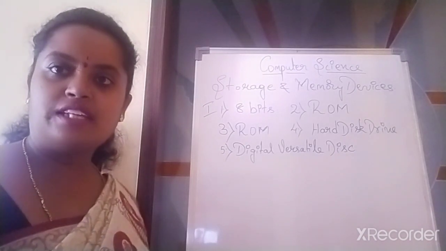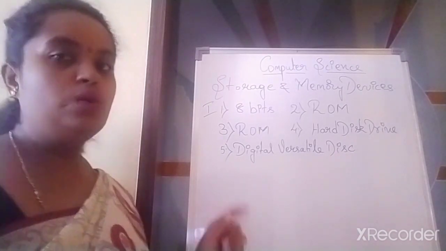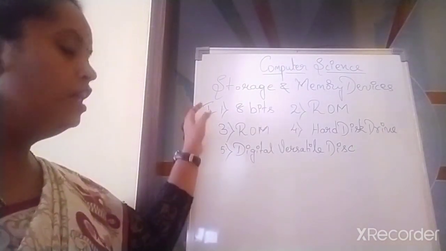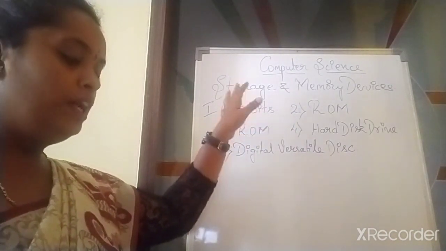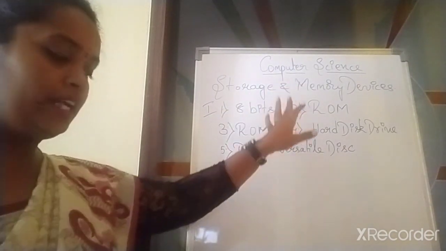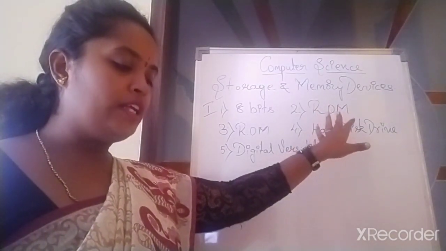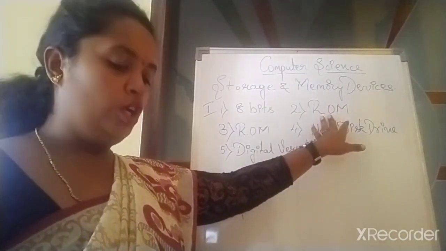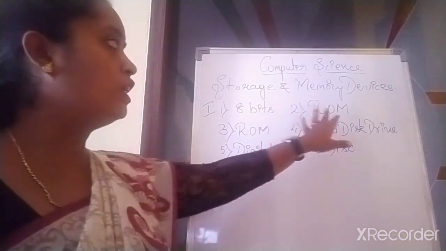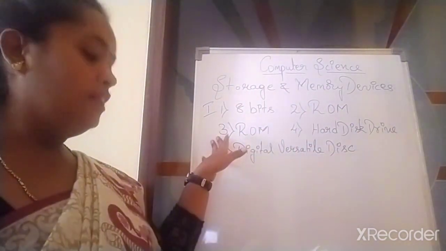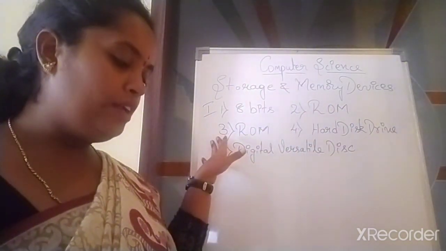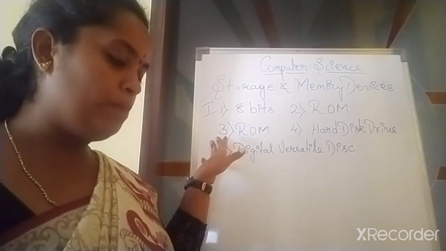Are you understanding, children? Again I'll tell you. First one, a byte consists of 8 bits. Second one, what type of memory stores the data and information permanently? ROM, read-only memory. Third one, out of ROM and RAM, which is non-volatile memory?